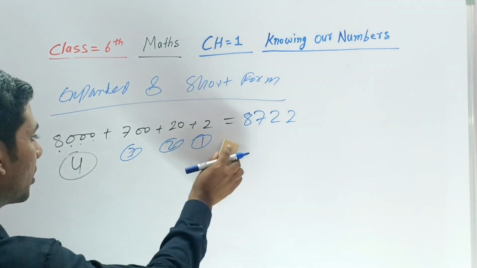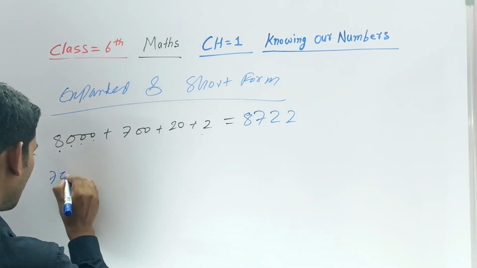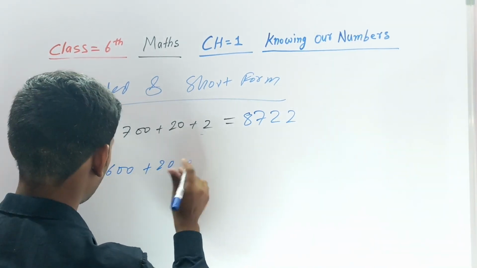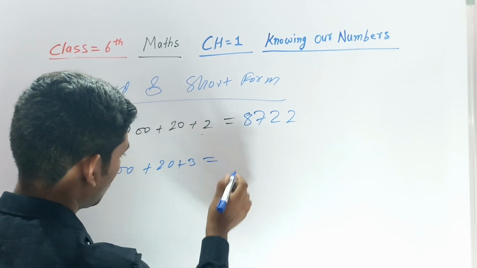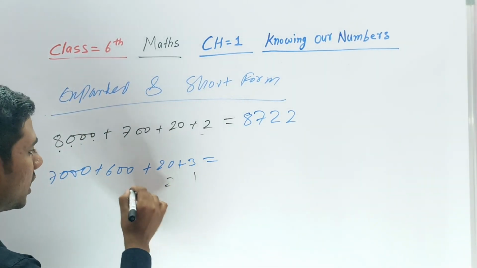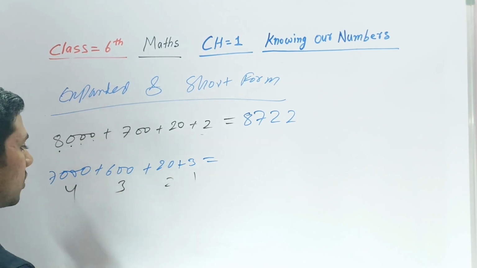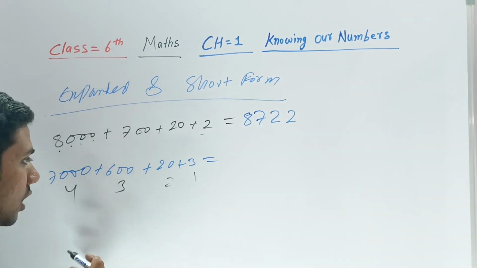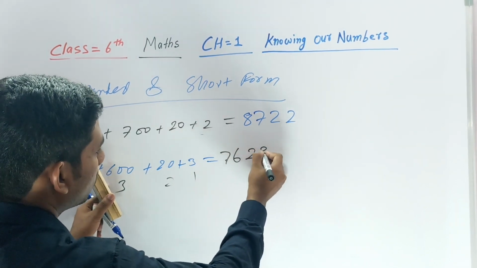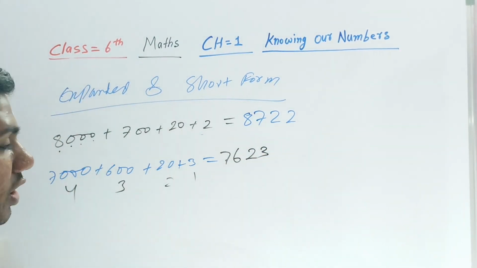Otherwise take another example, I will explain you. Now see here, how will you do that? This is 1 digit, 2 digit, this is 3 digit, 1 2 3 4, this is 4 digit. It's in line only. So what is this? 7 6 2 3, this is the short form.